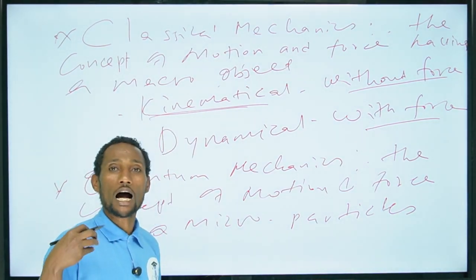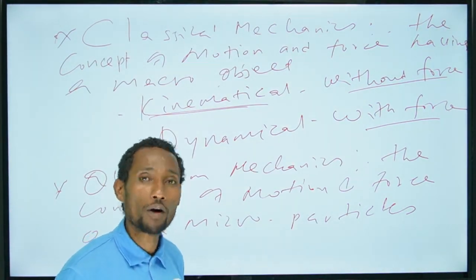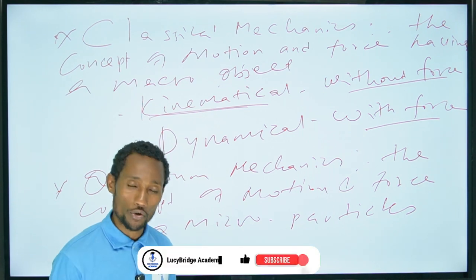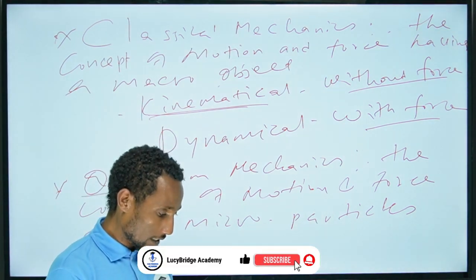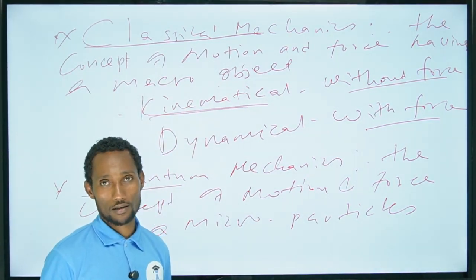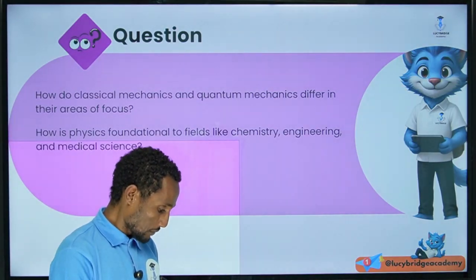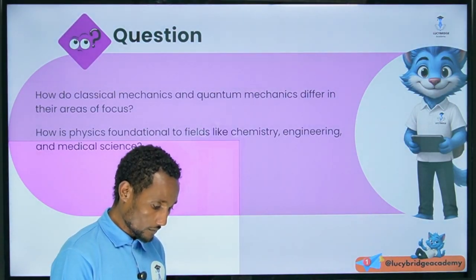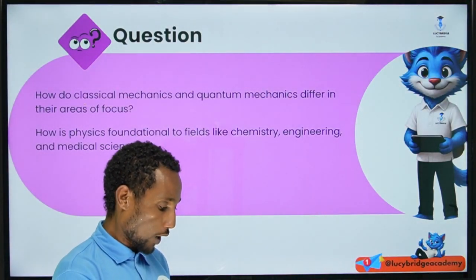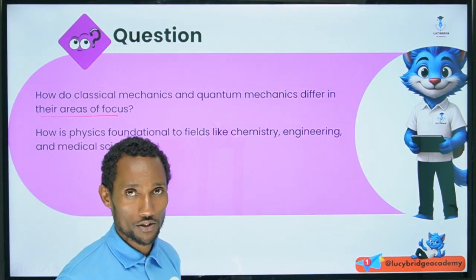We have this perspective from the quantum mechanical model, the modern physics theory. That is how we can classify and differentiate classical mechanics and quantum mechanics, by their area of focus.